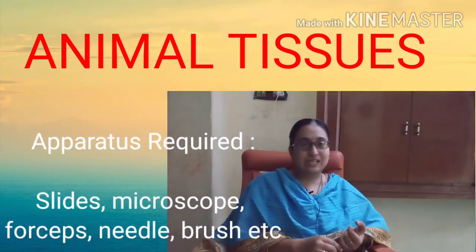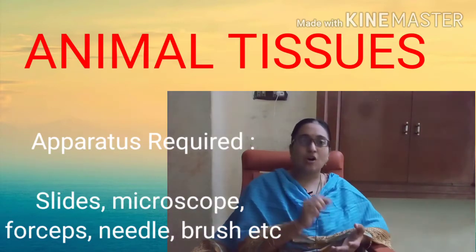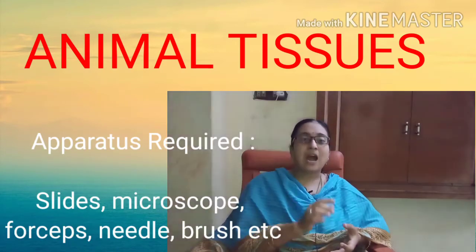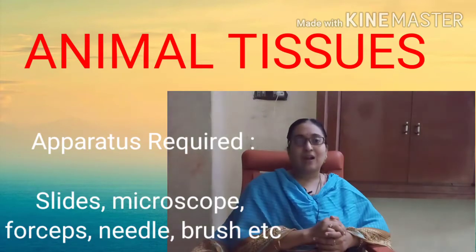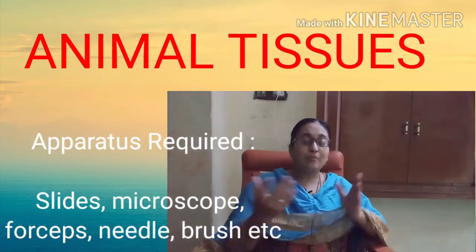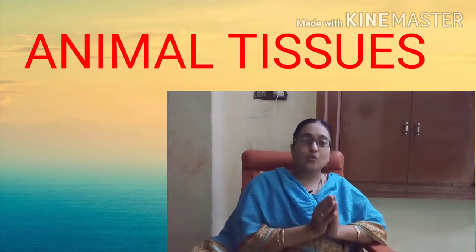Okay, you need 2-3 slides. Next you need a drop of water or a drop of glycerin. You need a brush and you need a microscope and a needle.